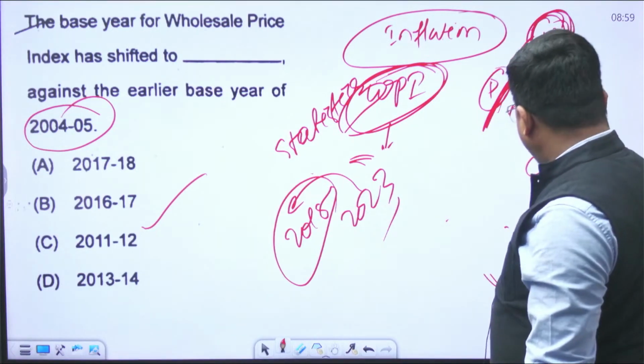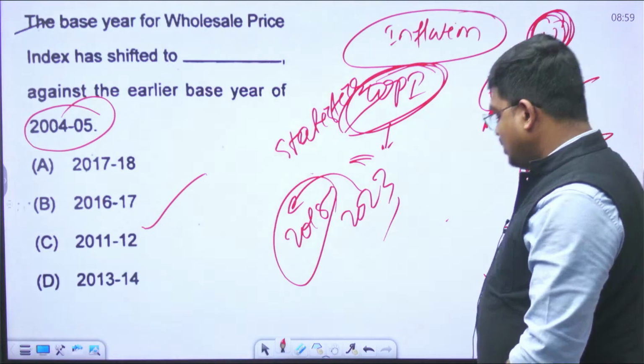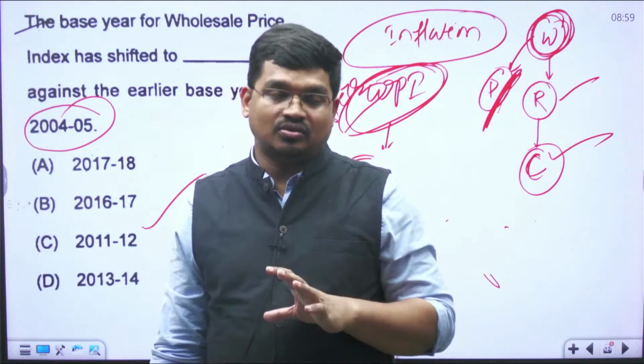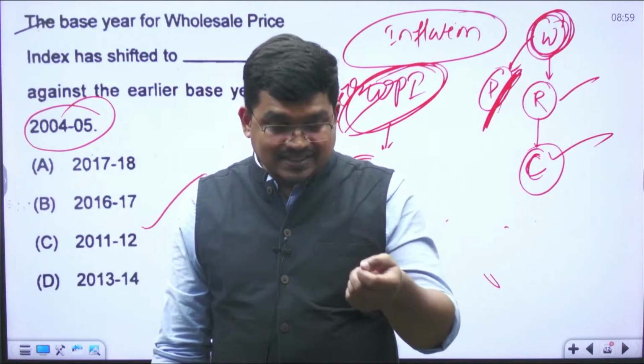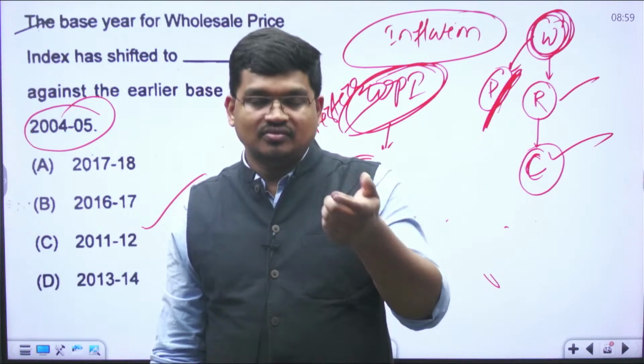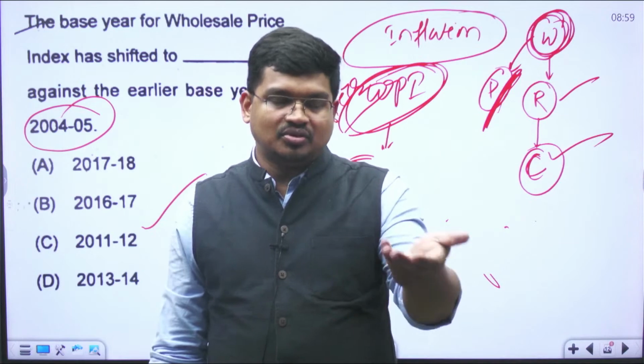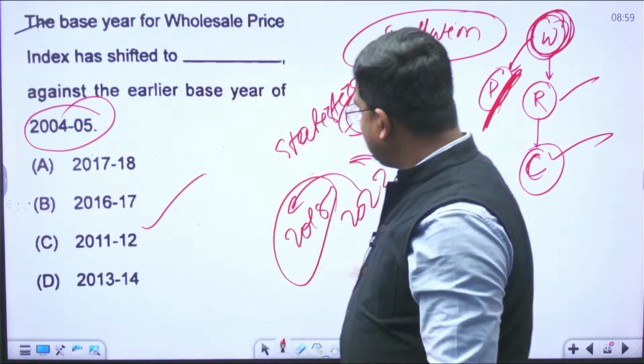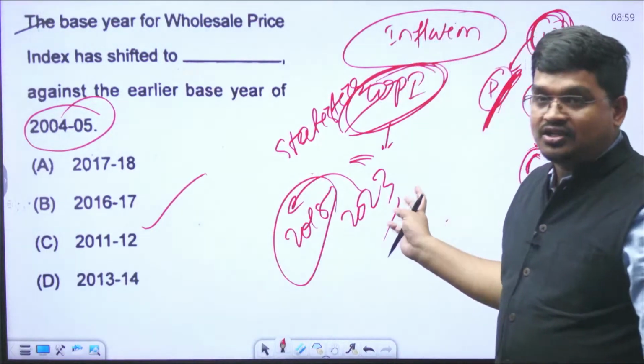But now this inflation is measured at the consumer price level, or consumer price index. The price at which the consumer is purchasing from the shop or the retailer. So now inflation is measured under this CPI, the consumer price index.